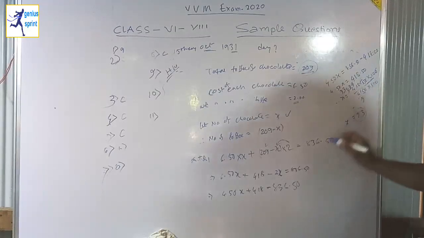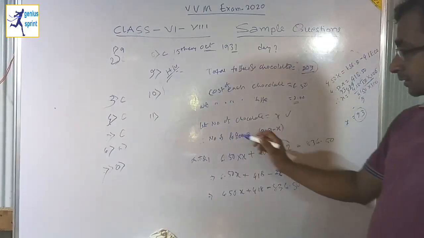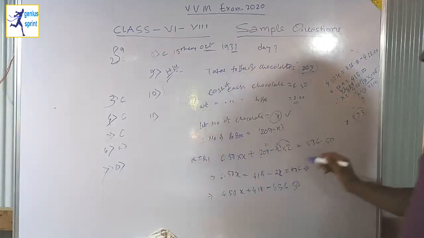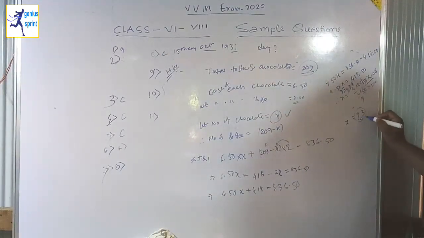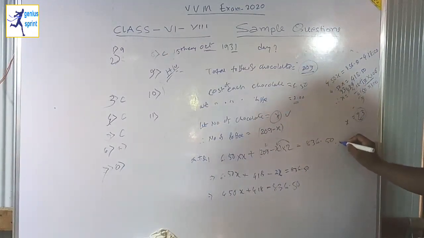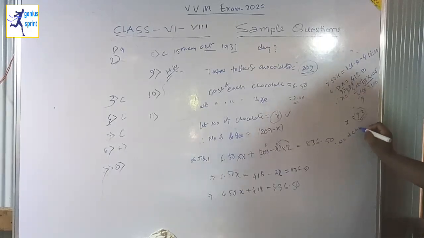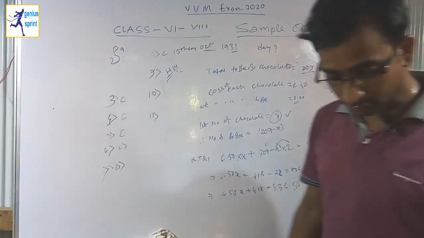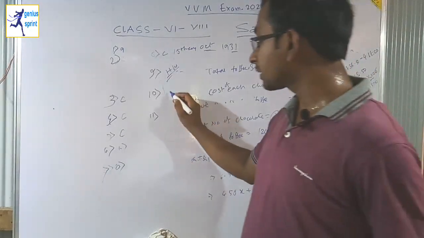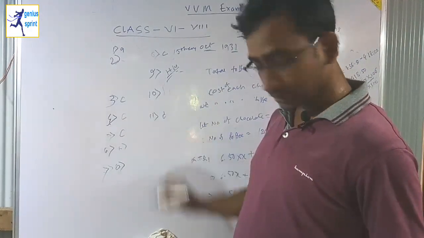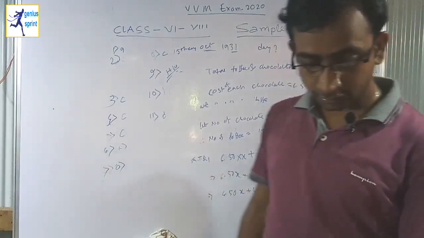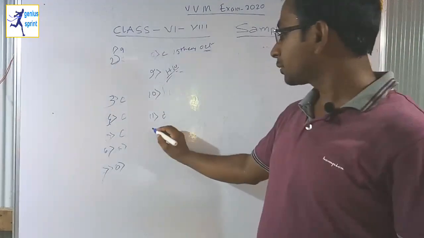That means x is what? x is the number of chocolates. So what is the value of x? It is 93. Therefore the number of chocolates is equal to 93. So it is option number D. Yes, option D is the correct answer. 11D, so 93 chocolates.